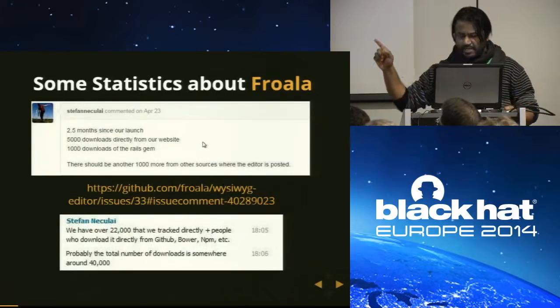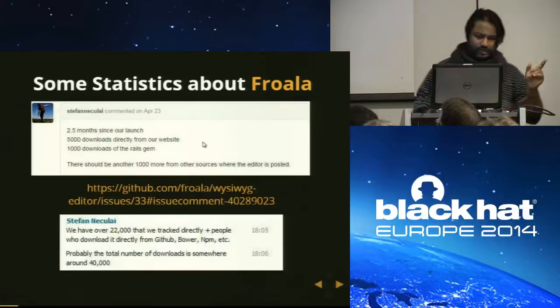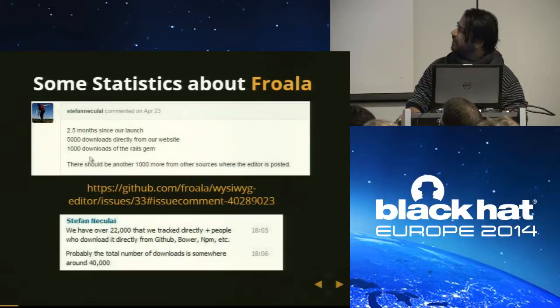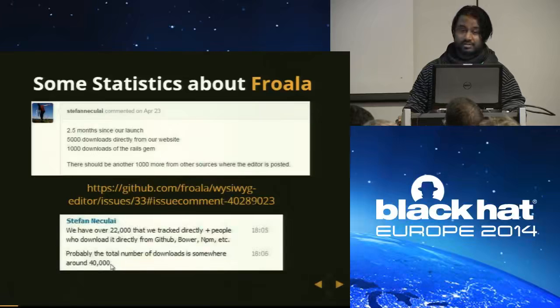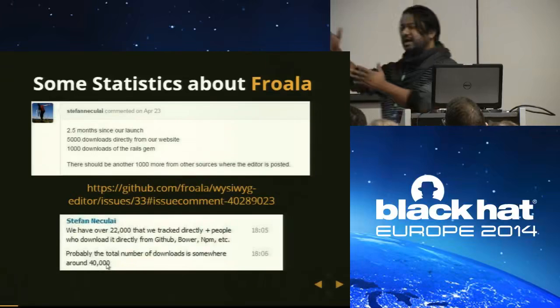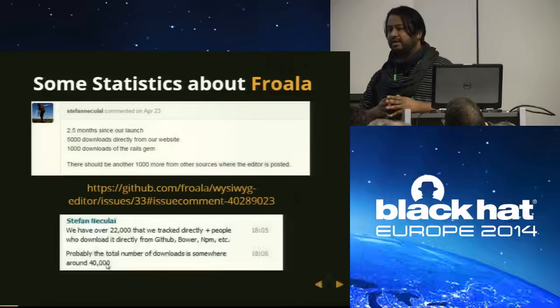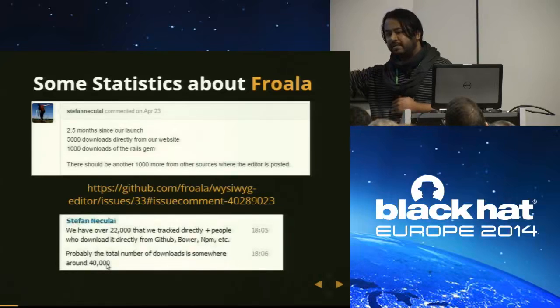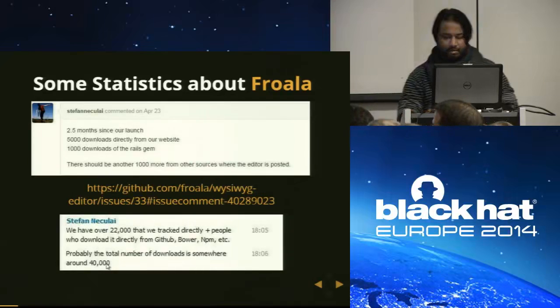Last time when I filed the bug at Froala, the developer told me that initially they had 5,000 downloads, but last week I was discussing this with the developer, and he told me that right now there are 40,000 downloads of this WYSIWYG editor. So imagine out of 40,000, for example, we take a smaller number. Imagine half of the sites are using this WYSIWYG editor, and if you XSS this WYSIWYG editor, suddenly the XSS impact will be on all the sites that are using this third-party WYSIWYG editor.